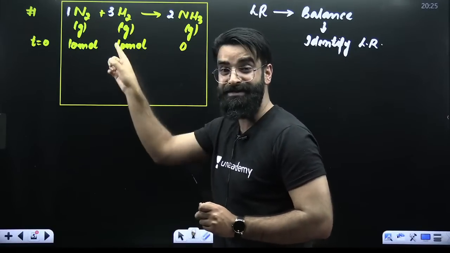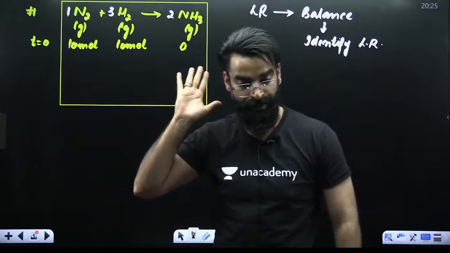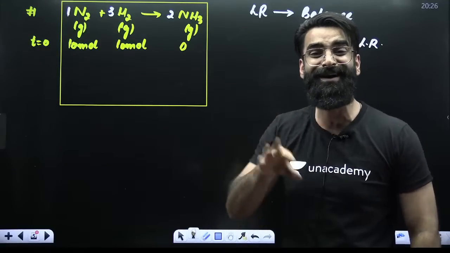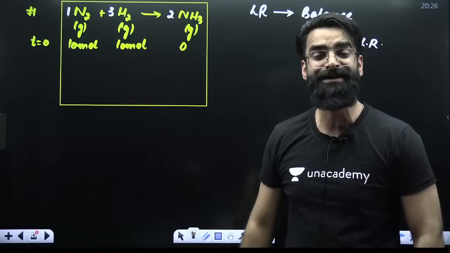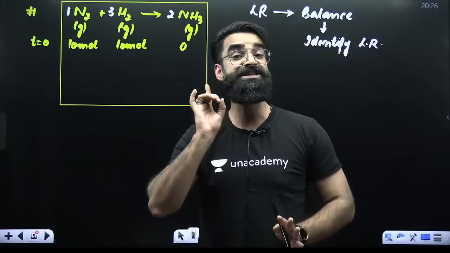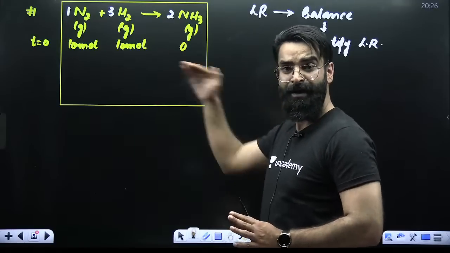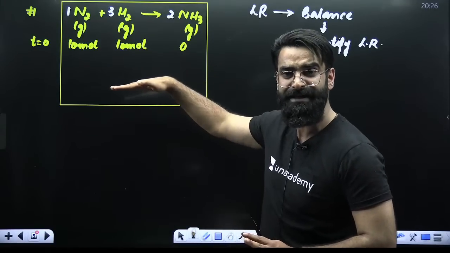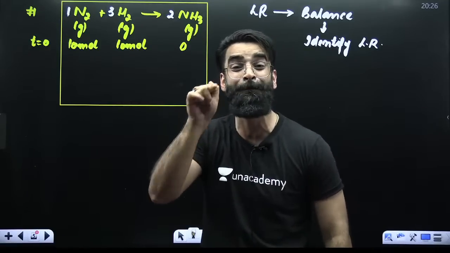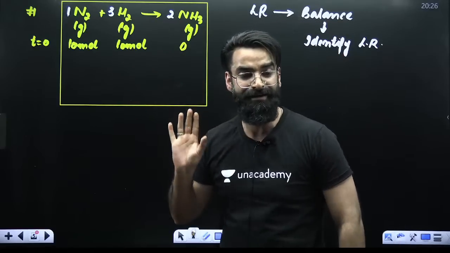Among these two reactants, there will be one reactant which gets completely consumed earlier in the reaction. You call that reactant the limiting reagent. So what is the limiting reagent? That reactant which gets completely consumed earlier in the reaction. When the reaction starts, the number of moles of reactants will keep on decreasing, right? Among these two reactants, one gets completely consumed earlier, and you call it the limiting reagent.